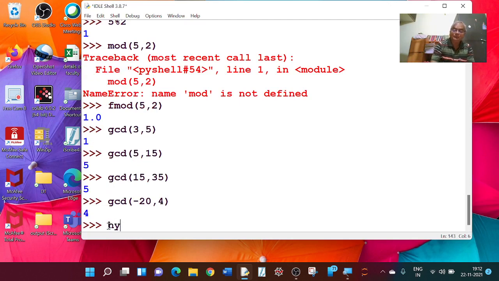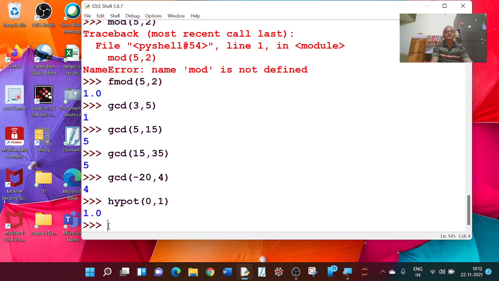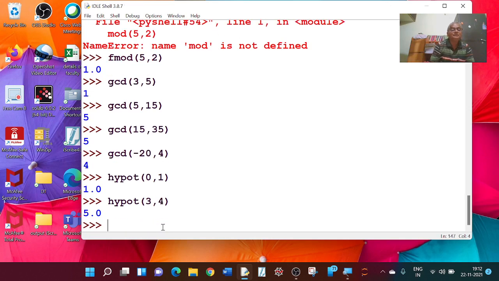One more command, hypot. hypot of 0 comma 1 is equal to 1. This gives the root of x square plus y square, root of 0 square plus 1 square. Similarly, if I go for hypot of 3 and 4, it is equal to 5. Hypot of x comma y is nothing but the square root of x square plus y square.